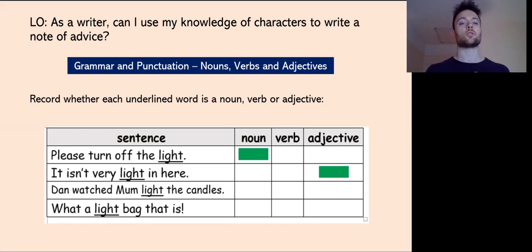Number 3: Dad watched Mum light the candles, okay? This is going to be a verb. So you can think of to light. It's going to light a fire, to light a candle, okay? That's what we're saying there, and a verb obviously is an action, a doing word, or a state of being. And then the last one is an adjective: what a light bag this is, okay? So the word light is modifying the noun bag. It's saying it's a light bag.